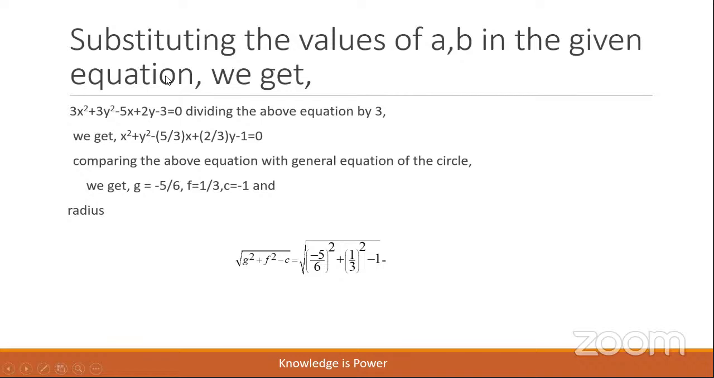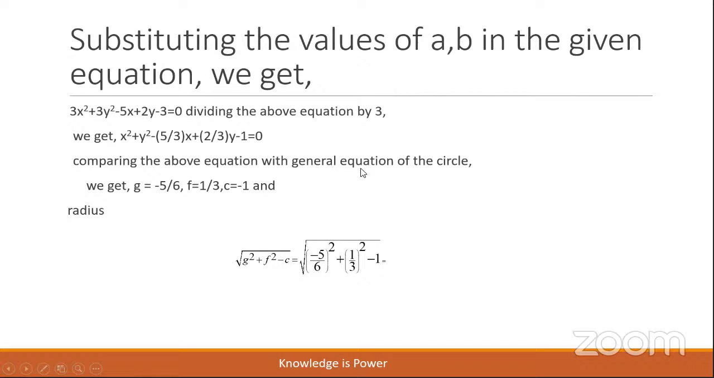Now, we shall substitute these values of a, b in the given equation. We shall get 3x square. No, we don't have an xy term because b is 0. Plus 3y square minus 5x plus 2y minus 3 equal to 0. And we shall divide the above equation by 3. Then we shall get x square plus y square minus 5 by 3 x plus 2 by 3 times y minus 1 equal to 0. Let us compare this equation with the general form of the circle.